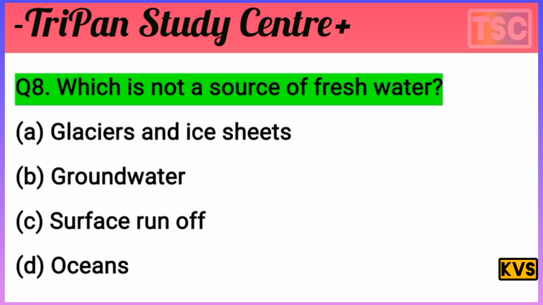Next question on your screen. The question is important here: which of these is not a source of fresh water? The options: A, glacier and ice sheet. B, groundwater. C, surface runoff. And D, ocean. B is already rejected here. The competition is between options A, C and D. I give you a few seconds to test your knowledge first of all.